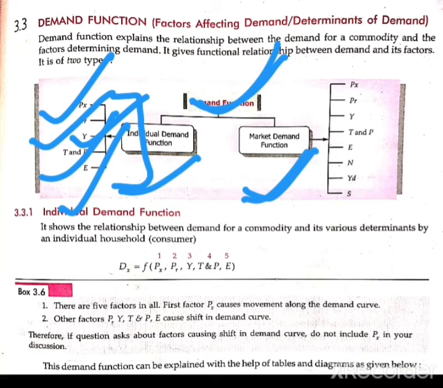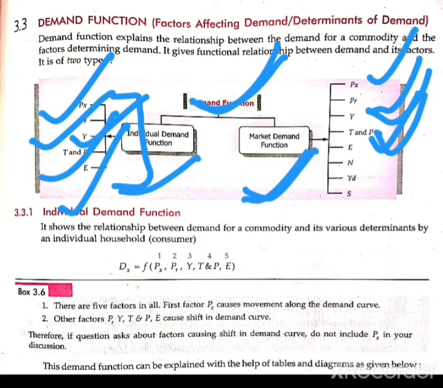In the market demand function, there are different factors which affect the demand of the commodity: price of the commodity, price of related goods, income of the consumer, taste and preference of the consumer, and expectation about the price change in future.